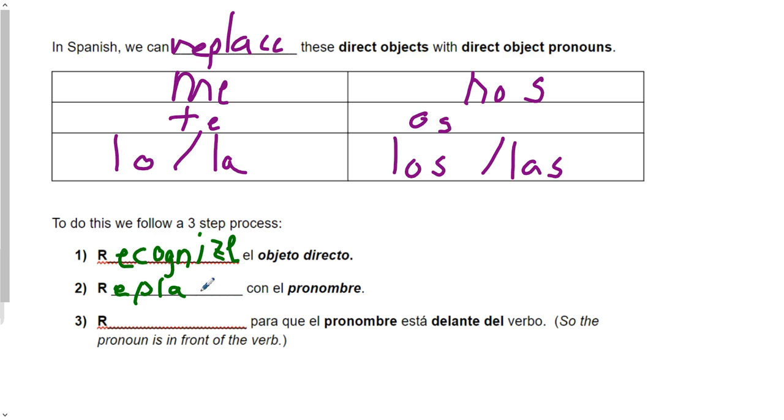with the pronombre, with the direct object pronoun, with one of these 8 here. And then you are going to rearrange. Now, if you notice in that example I gave you, the te amo, the te moved out in front. So the pronoun always goes in front of, delante del verbo. You want to rearrange it so the pronoun is directly in front of the verb. Let's do a few examples.